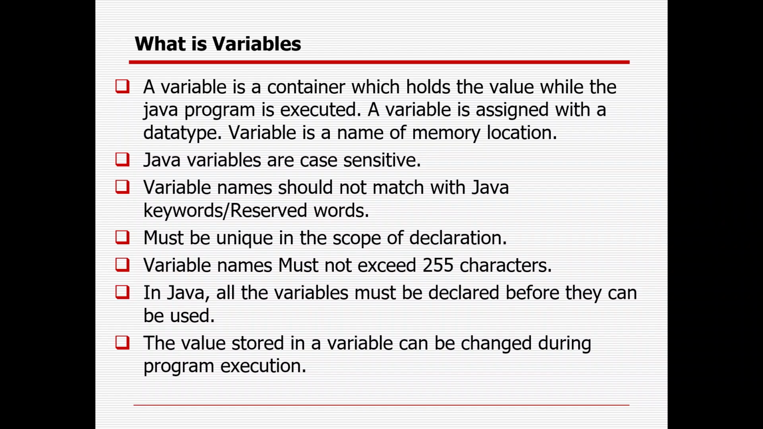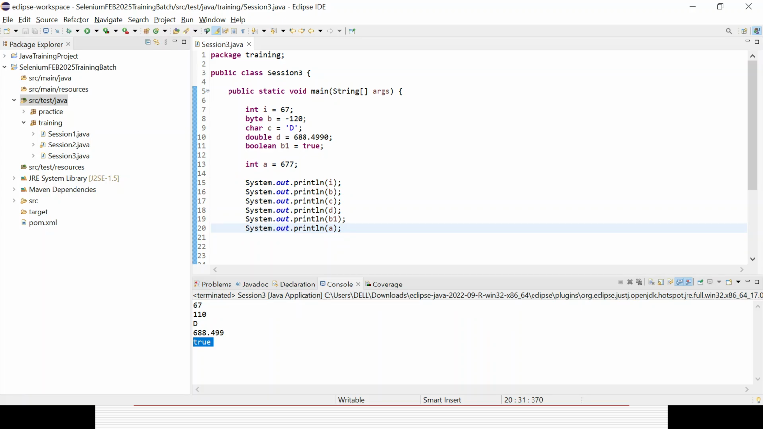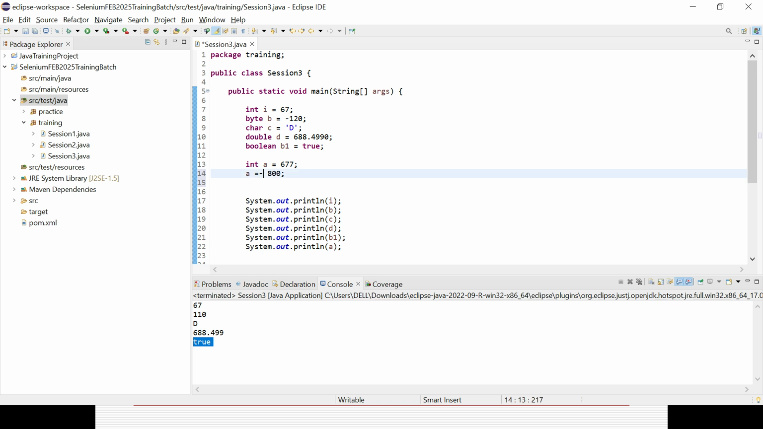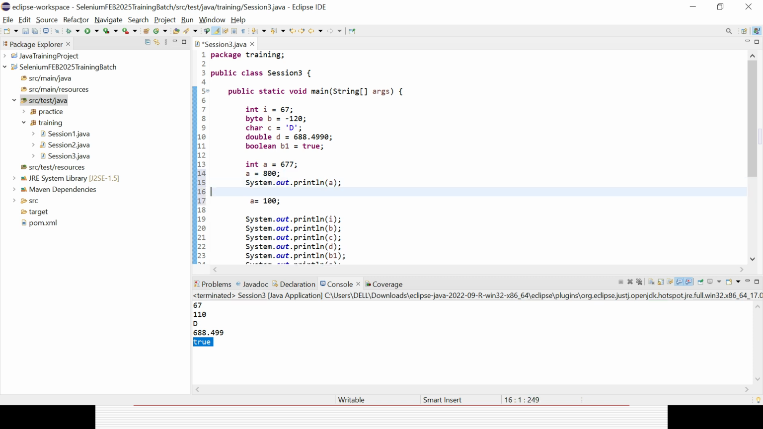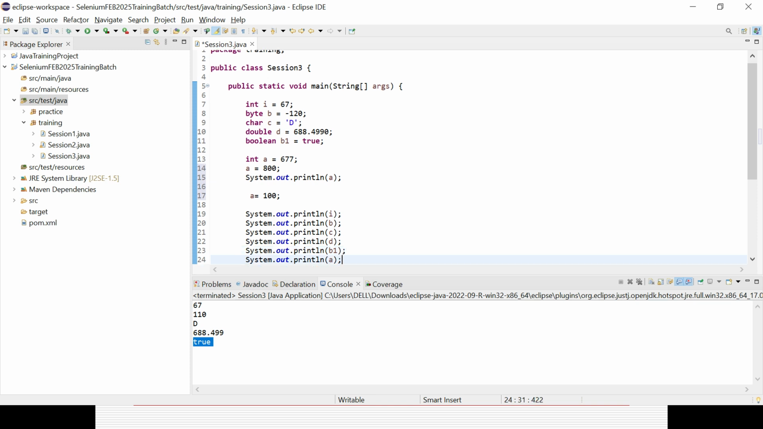Definitely you can work slowly. The value stored in a variable can be changed during program execution. Definitely I can change it n number of times. So I have defined A equal to 6677. Now I can change it, like again A equal to 800. Then I can change the variable value to A equal to say 1000. That is fine, I can change it. But whenever it is used, that will depend. So here it will print 800, and here in the last one it will print 100.